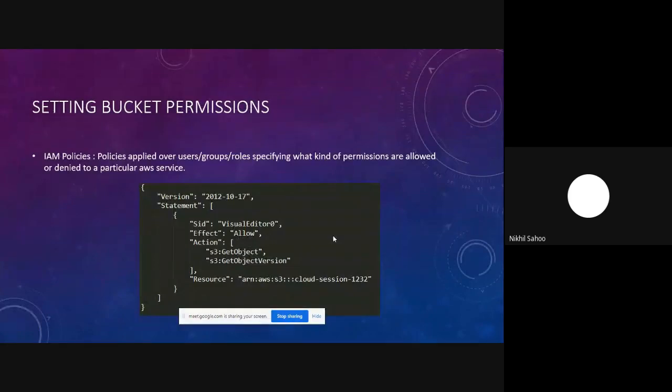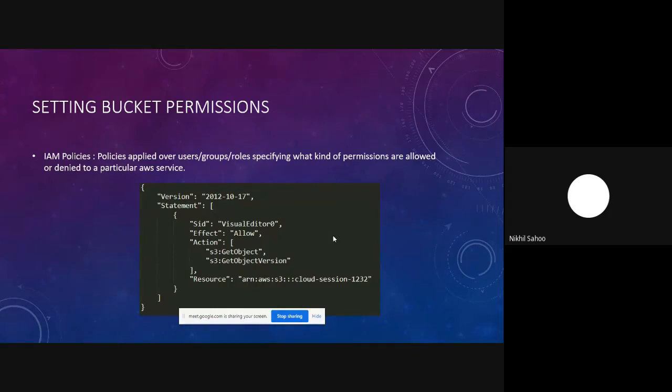So that was all about finding bucket names in various ways. Next up, we'll see how we are setting up bucket permissions and what the different ways are. This is actually very important if we need to understand where exactly the misconfigurations are taking place. First up we have the IAM policy.